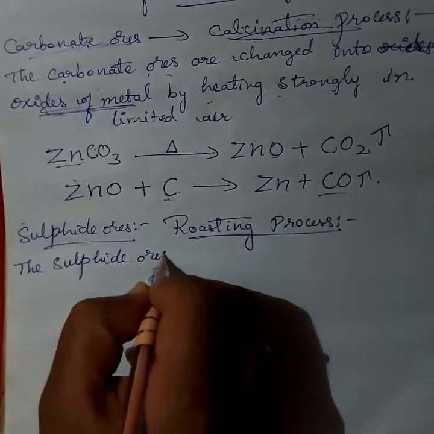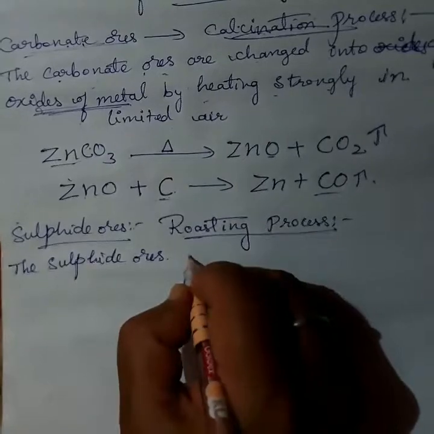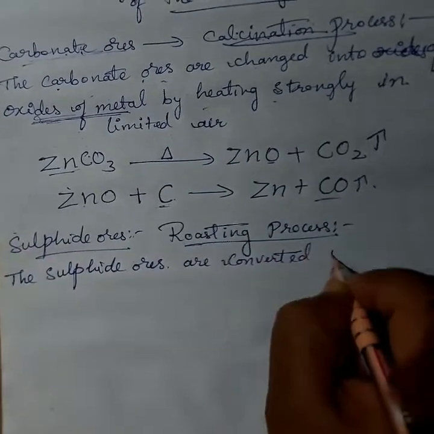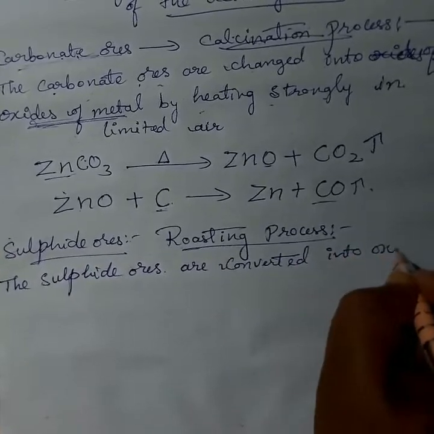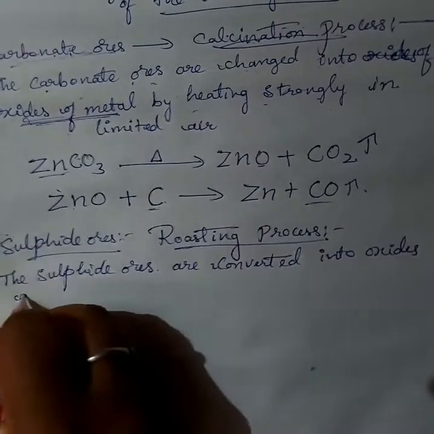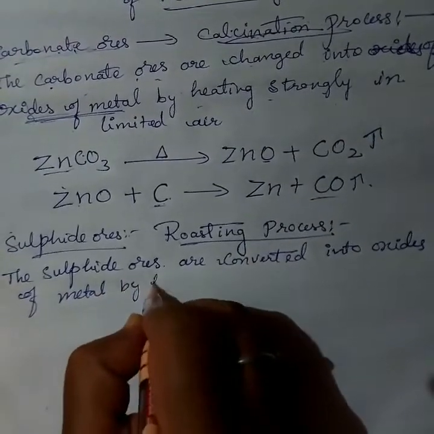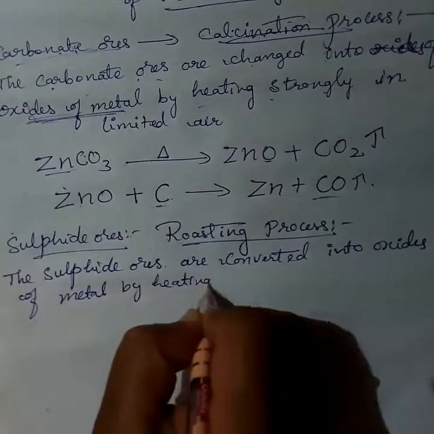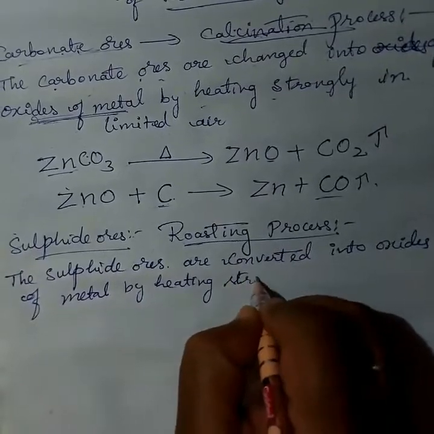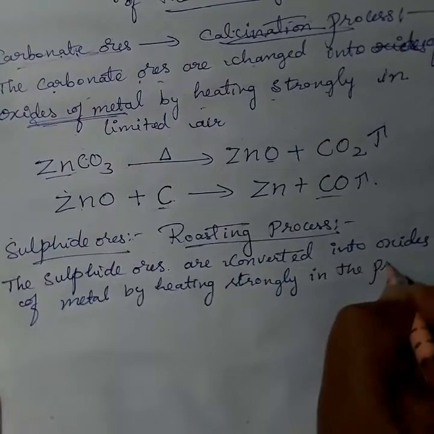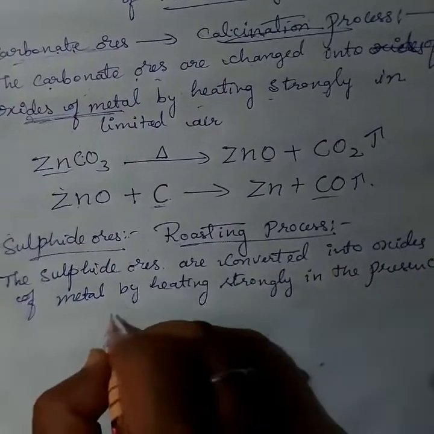The sulfide ores are converted into oxides of metal by heating strongly in the presence of excess air.